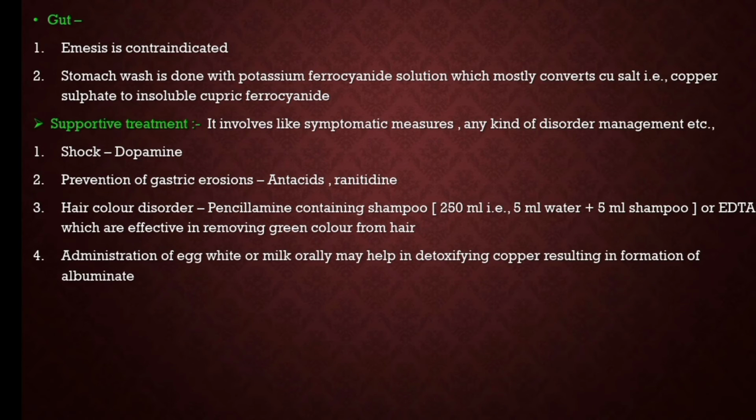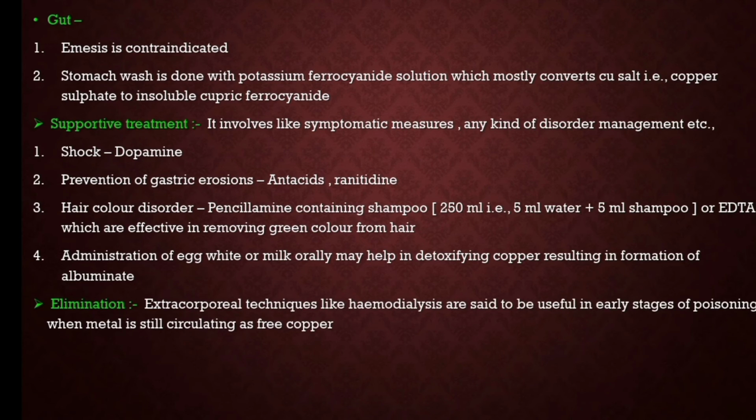Administration of egg white or milk orally may help in detoxifying the copper, resulting in the formation of albuminates. Coming to elimination procedures, extracorporeal techniques like hemodialysis are said to be useful, especially in early stages of poisoning, when the metal is still circulating as free copper, not bound copper. So hemodialysis is effective in early stages.